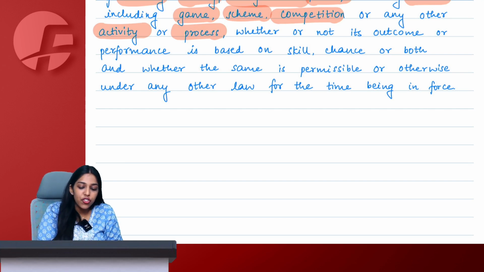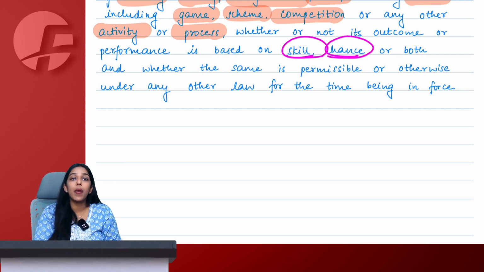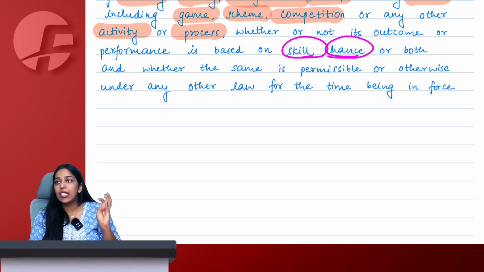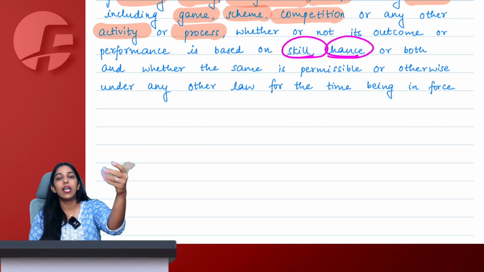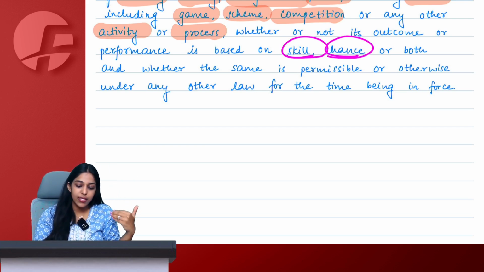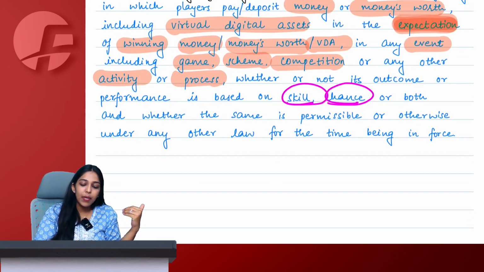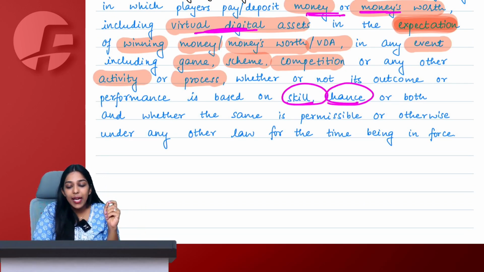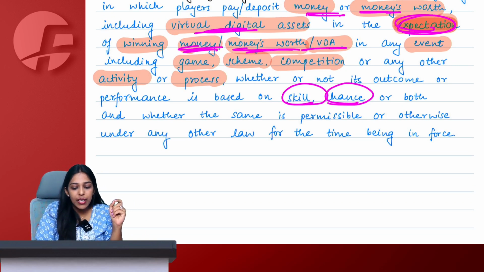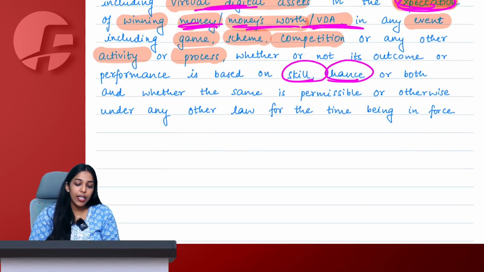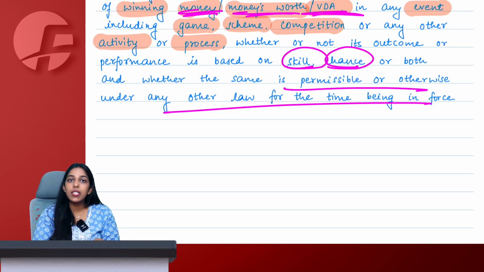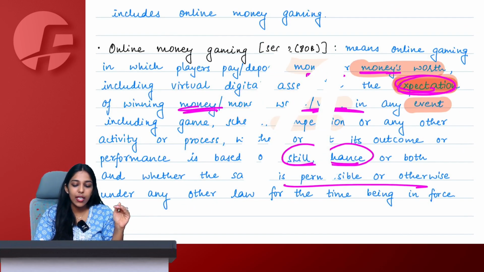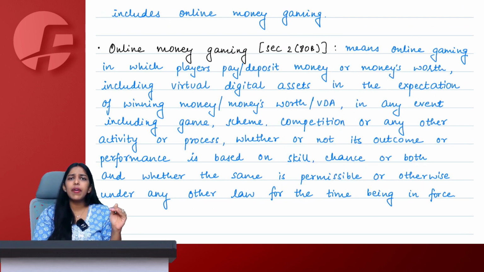If it is a game of chance, a game of skill, a game of performance, a game of both, it doesn't matter for us. That kind of event, activity, scheme, process, competition, everything is game only for us, wherever you are paying some kind of money's worth or virtual digital asset. Why? Because I am expecting to win more money, money's worth, or virtual digital asset. It could be permissible, it could not be permissible by the law. Everything is online money gaming only. Say yes or no. Are we required to learn this definition?